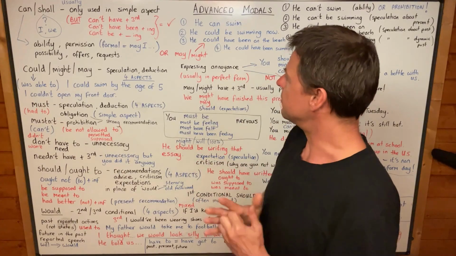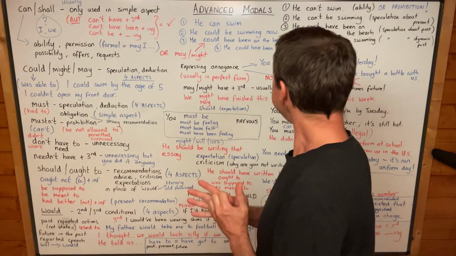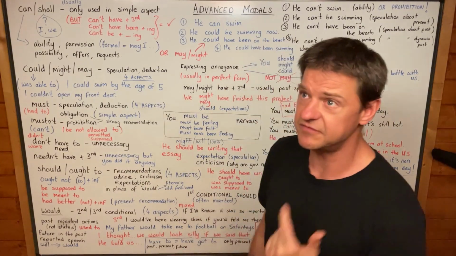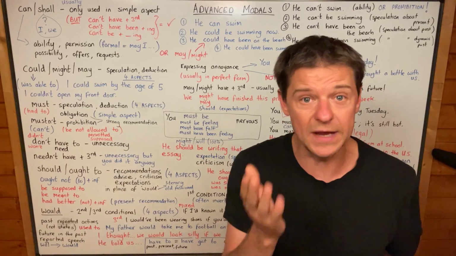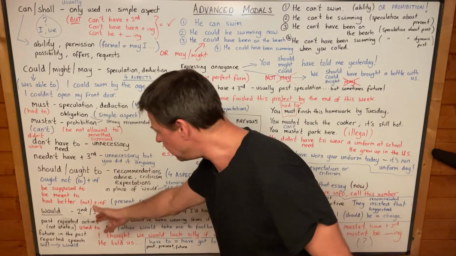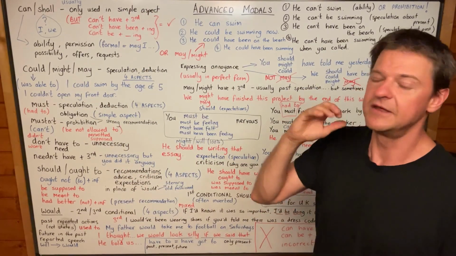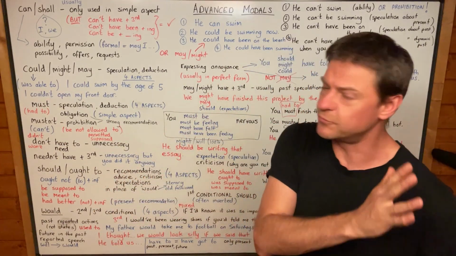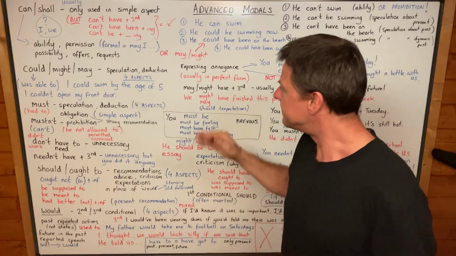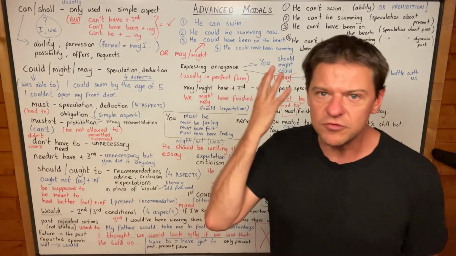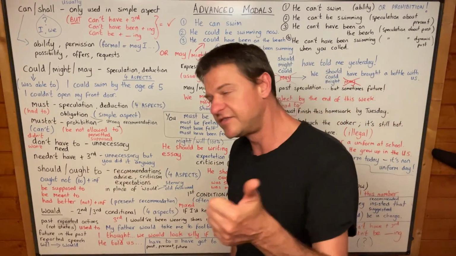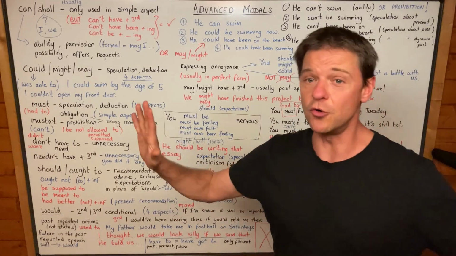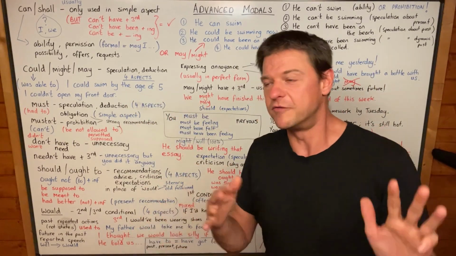And the first thing I want to explain with modal verbs is that just like the tenses, just like past tense, present tense and future tense, and by the way, will is a modal verb. We won't study will today because we'll do that in a future tense class. In fact, we've already done it really with the revised tense classes. But I want you to all know that modal verbs are also found in 4 aspects: simple, continuous, perfect and perfect continuous. Now, not all modal verbs are found in all 4 aspects.